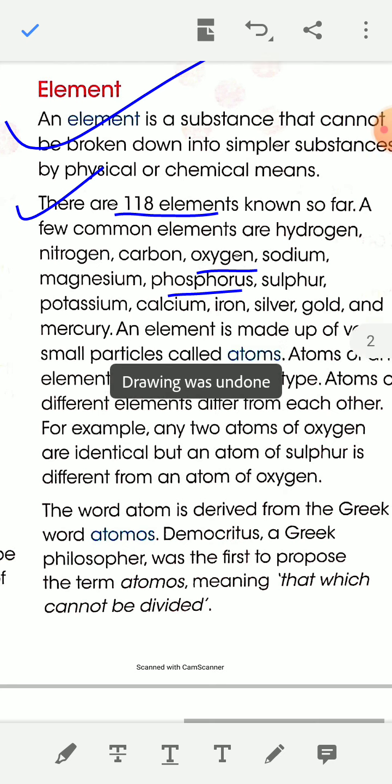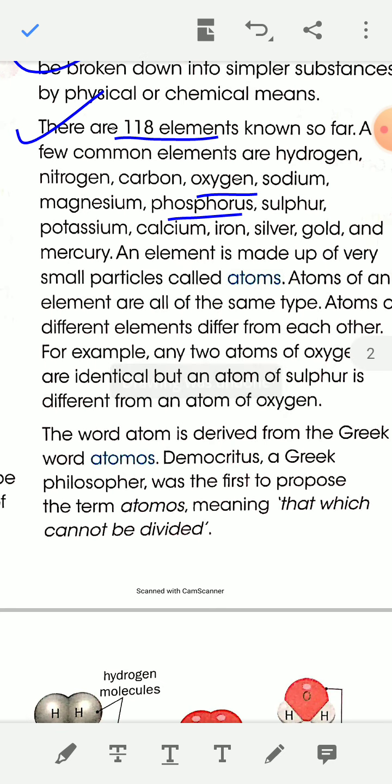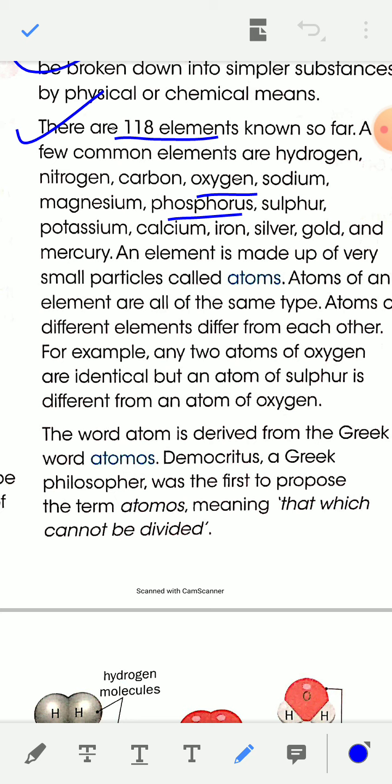Atoms of an element are all of the same type, and atoms of different elements differ from each other. For example, any two atoms of oxygen are identical, but an atom of sulfur is different from an atom of oxygen.